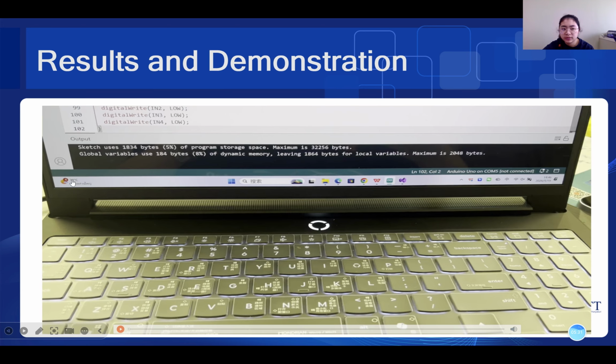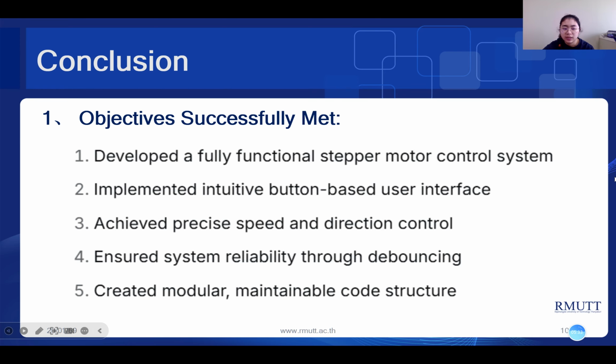So this is my work, and the conclusion: the objectives were successfully met. 1. Development of a fully functional stepper motor controller system. 2. Implementation of a button-based user interface. 3.